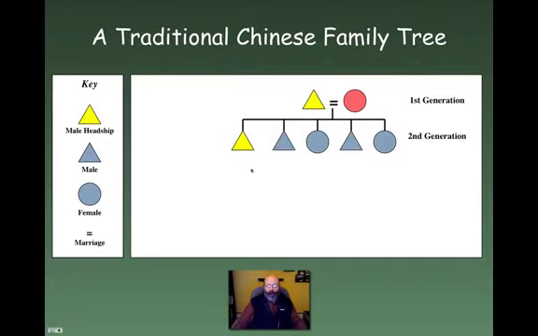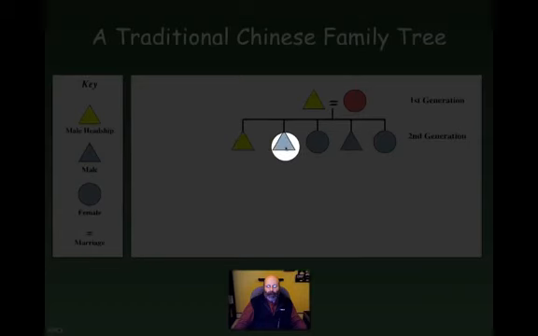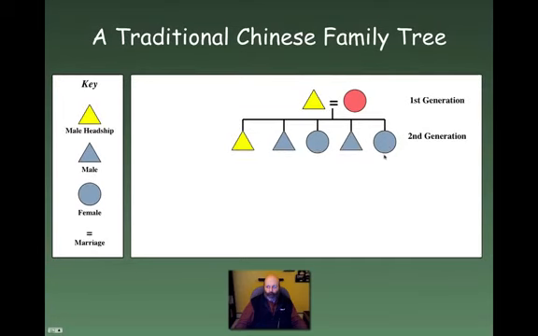And what I will see here is that they had a son, a second son. Their third child was a girl. They had a fourth son, or a third son for a fourth child. And then we got a fifth child here who's also a girl. So they've got 3 boys and 2 girls.